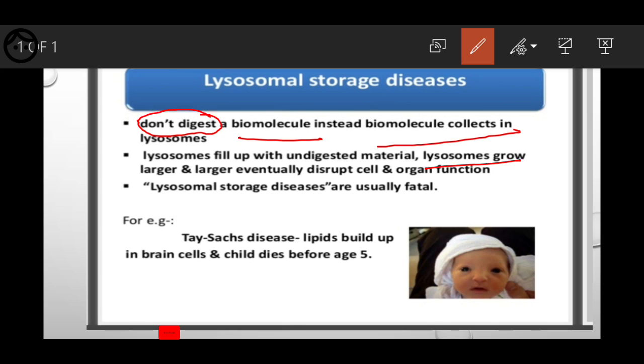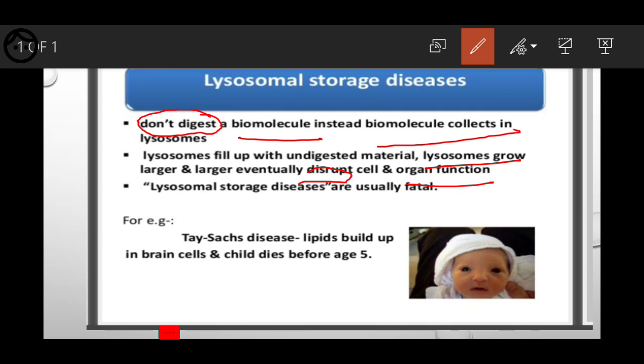The same thing happens here. Against the property of the lysosome, if it collects food material inside it, its size increases. As its size increases, automatically the cell will be disrupted, means break, and the cell organ functions also.